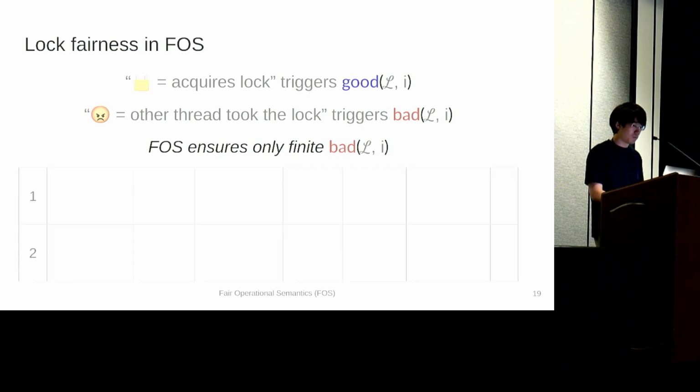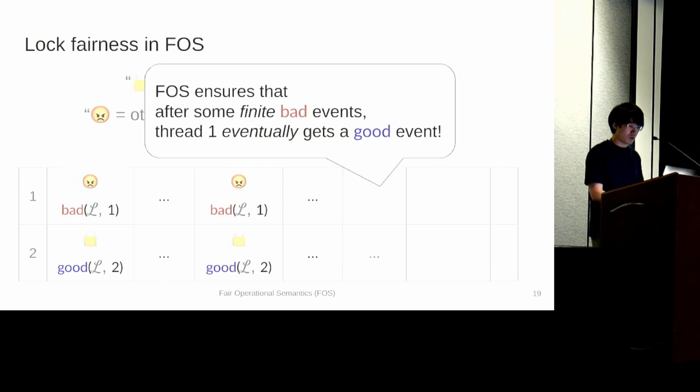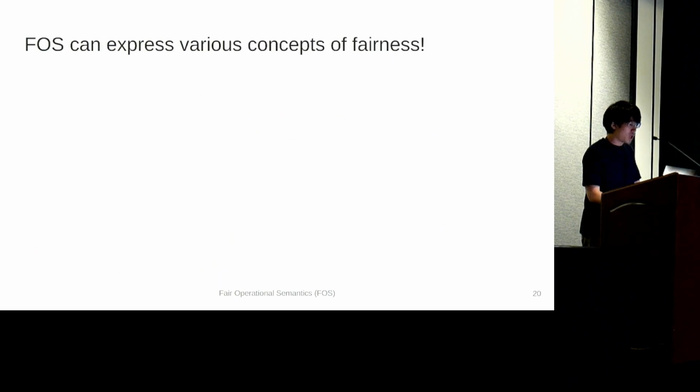faces in a row. So visualizing this would look like this, where if thread 2 acquires a lock, thread 1 gets a bad event, and this can go on. But after some finite bad events, thread 1 is guaranteed to get a good event by FOS. So it is guaranteed to acquire the lock. So I gave 2 examples on the expressiveness of FOS, which is scheduler fairness and lock fairness.